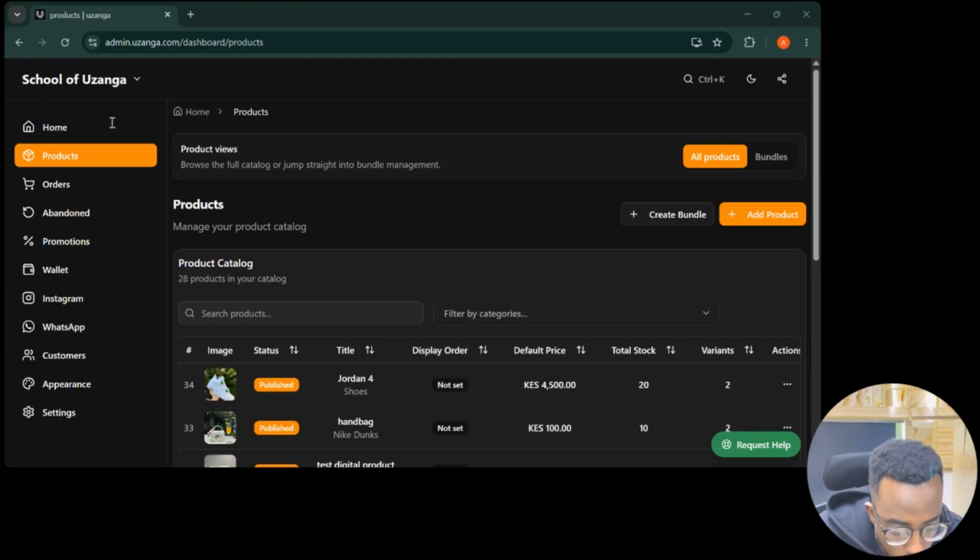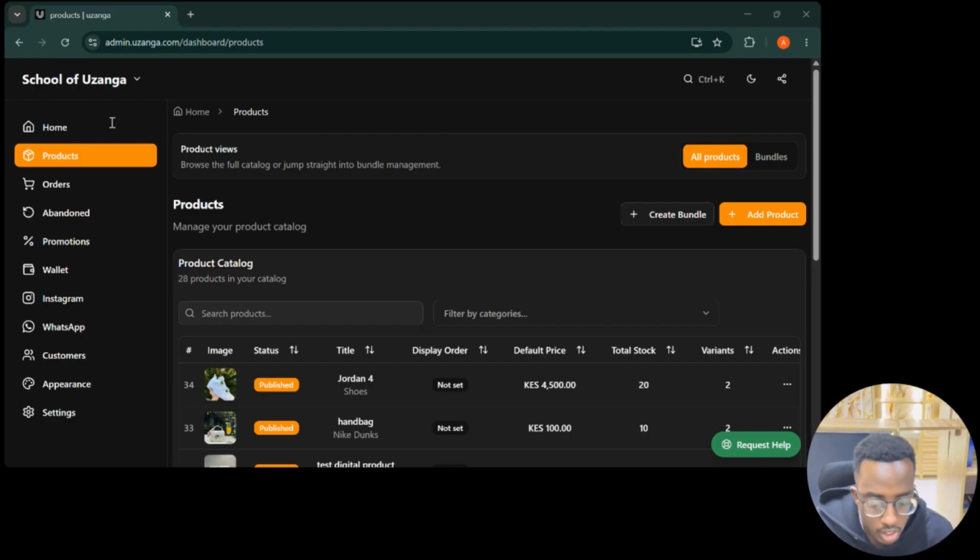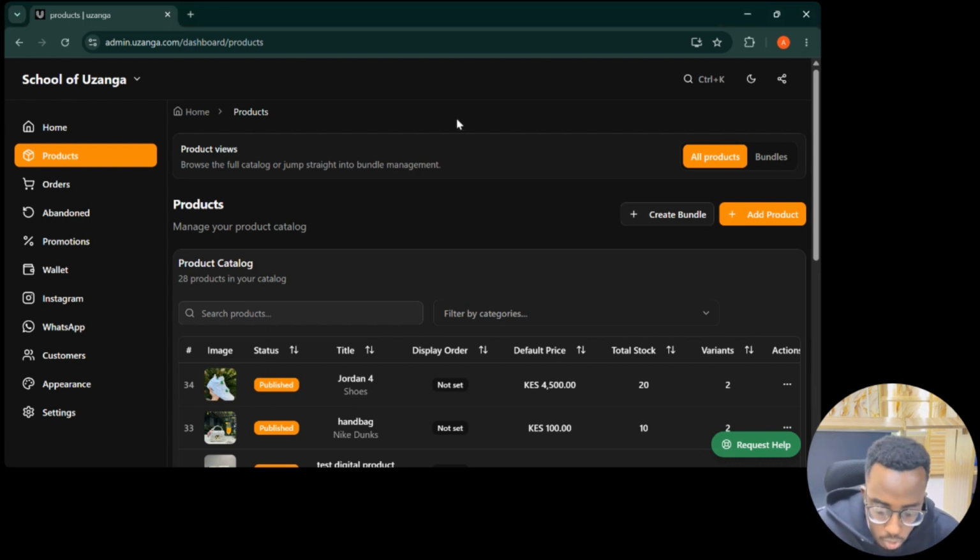merchants, Kalafu, who asked, I want a system where a client clicks their choice of classes, they pay for the classes, and get an email notification on when the class is happening. Then there will be slots allocated to allow for the same. So this is all possible on Uzanga. So this is how you go about it.